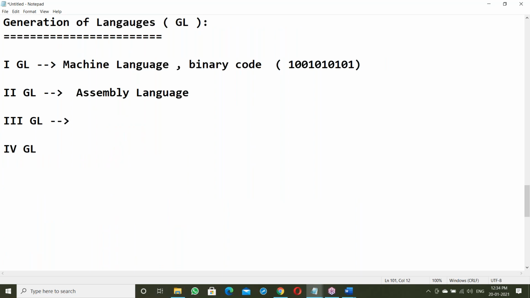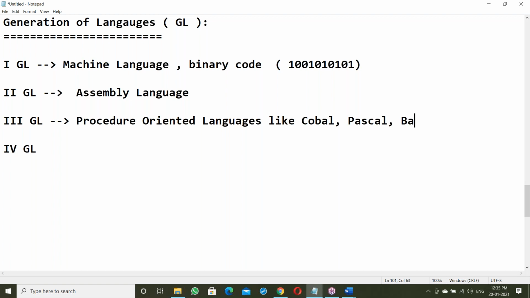What are the third generation languages? These are all procedure oriented languages, like COBOL, Pascal, and Basic.